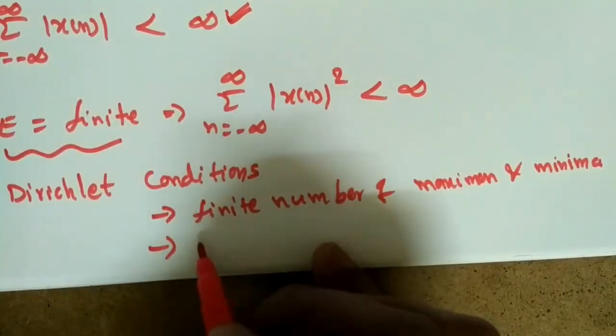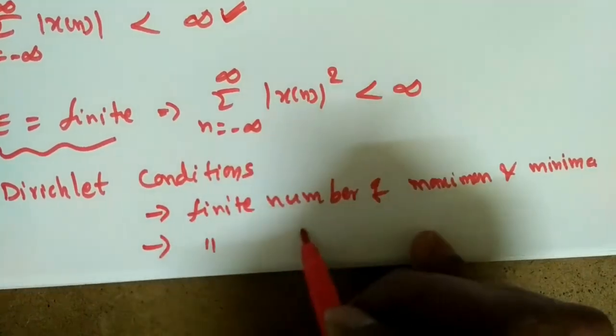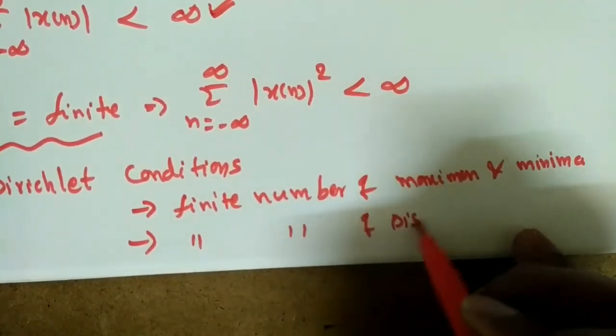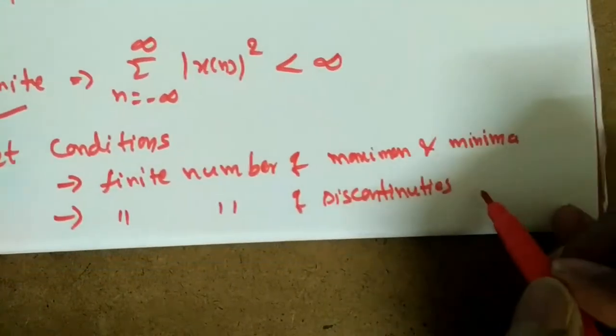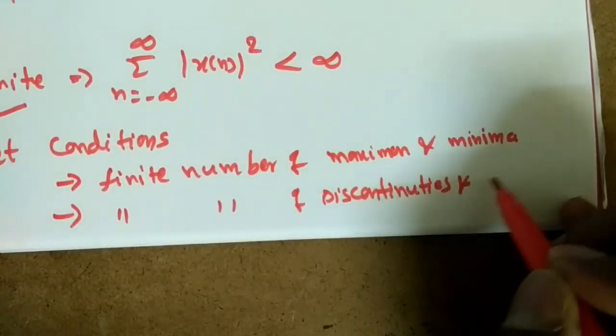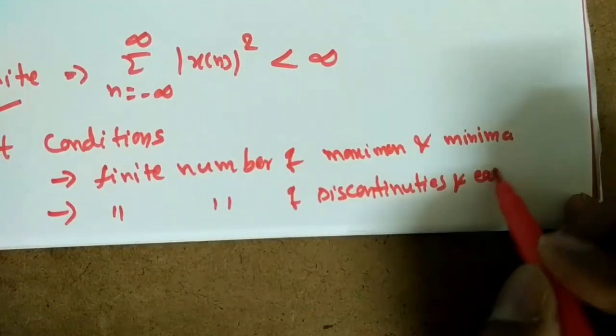Similarly, there should be a finite number of discontinuities in a finite interval, and each discontinuity should be finite.